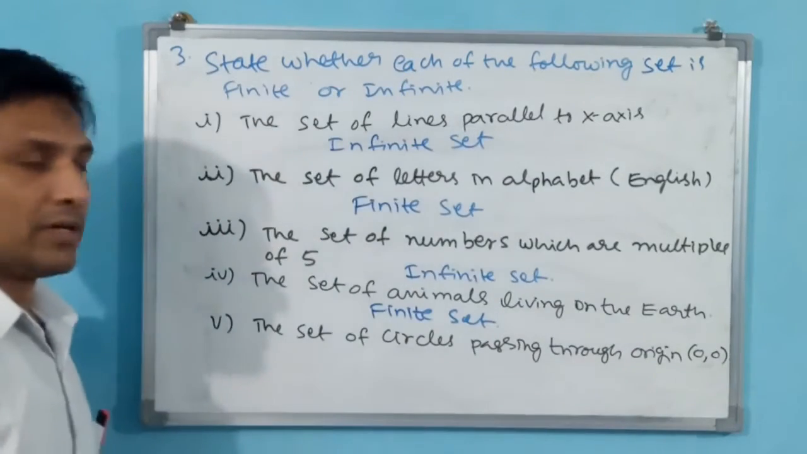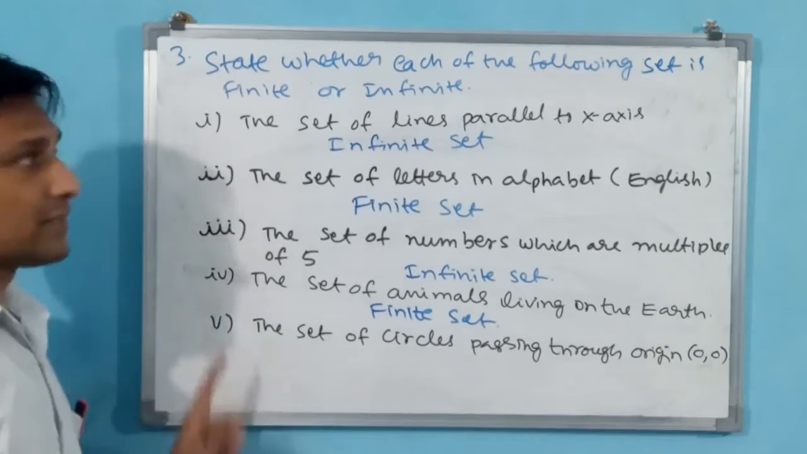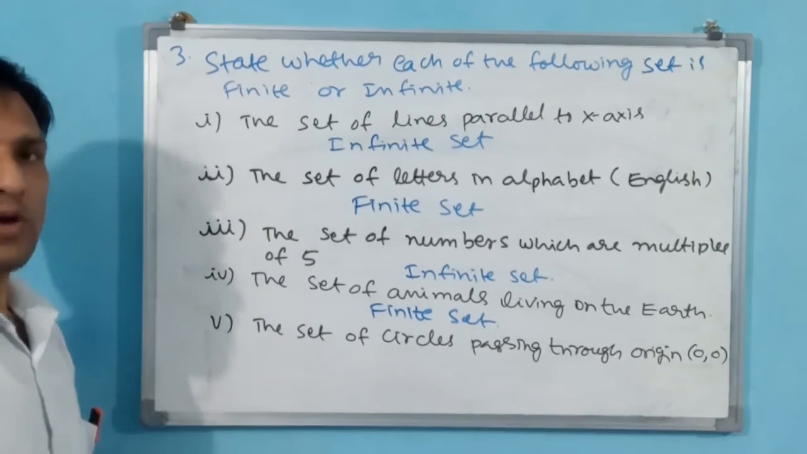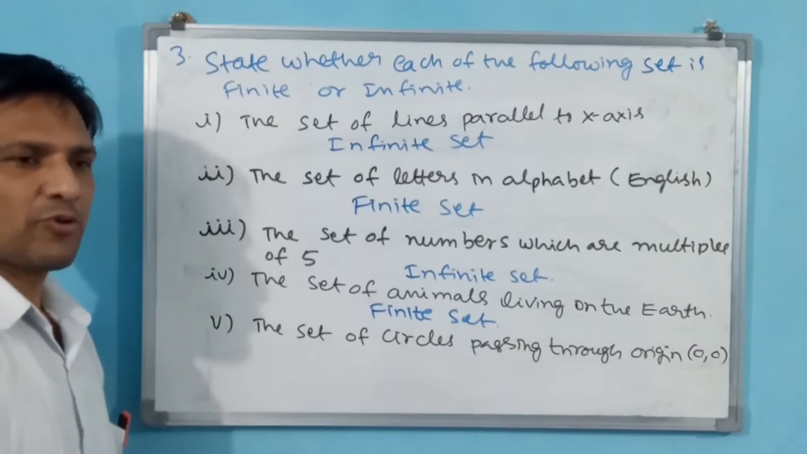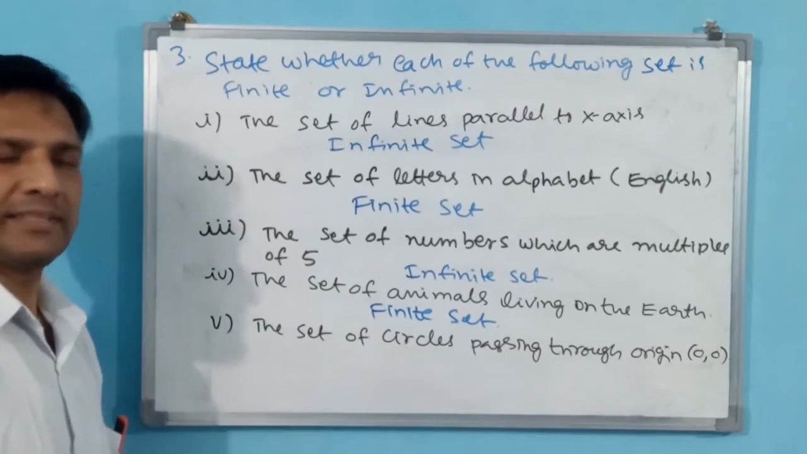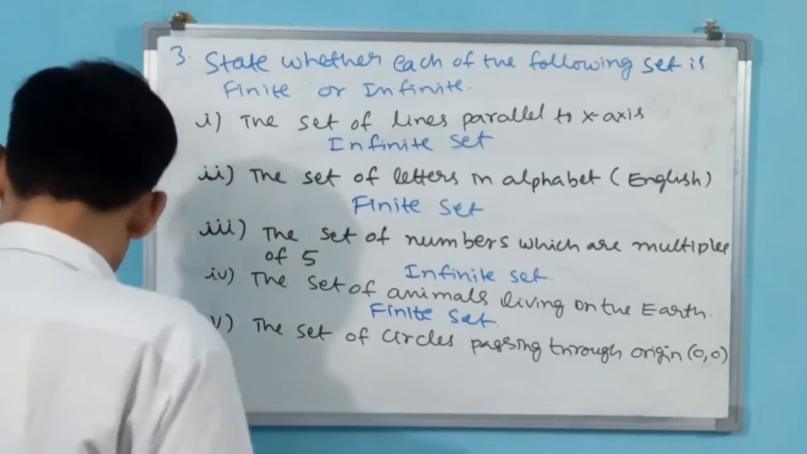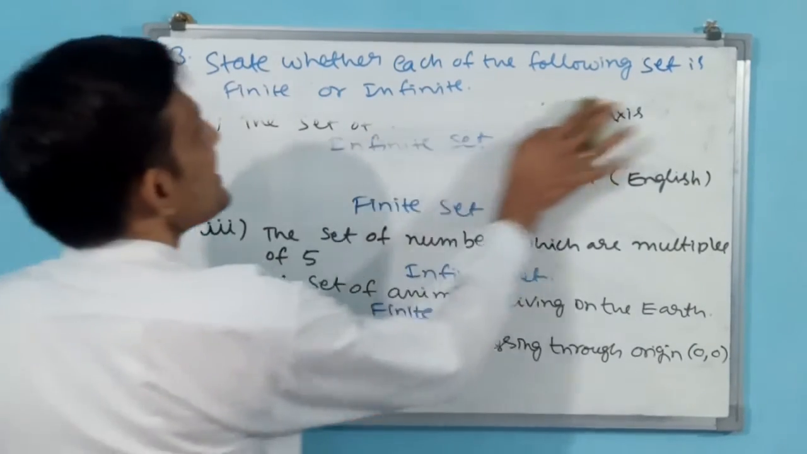Okay, see this question, fifth part and the third question. The set of circles passing through origin. How many circles are going to pass? If you draw the circles, how many circles are going to pass through origin? You imagine